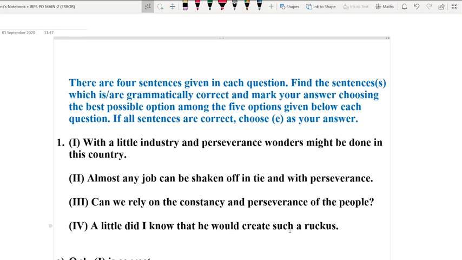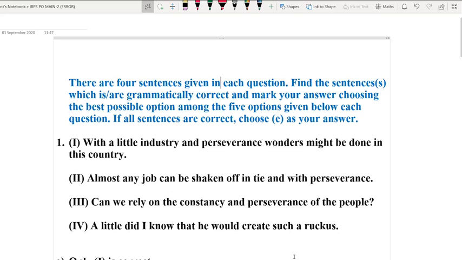Let's get started. There are 4 sentences given in each question. As you can see, there are 4 sentences. Find the sentences which is or are grammatically correct and mark your answer choosing the best possible option among the 5 options given below each question. So the instruction says that 4 sentences are provided for you. Out of those 4 sentences, we have to find out the sentence which is grammatically and logically correct.